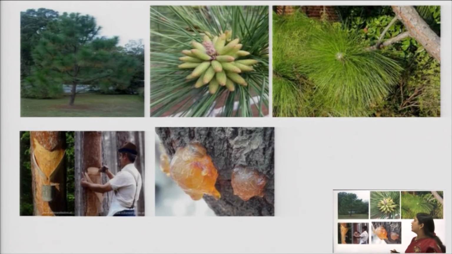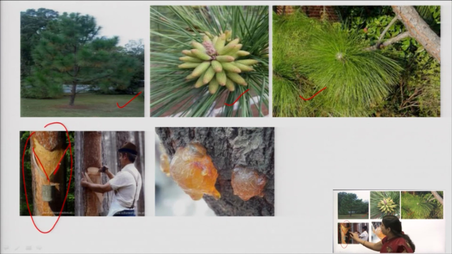I will just show you the picture. This is the tree of Pinus palustris, and you must have seen this if you have visited places in the Himalayan region, Jammu Kashmir, Himachal Pradesh or Uttarakhand. On the trunk, if you look at this picture, cuts are made on the tree, and a tiny tin shaped structure is attached in a V shape, so that the resin starts exuding from this cut part and is collected in a wooden cup. Okay, there is a wooden cup.